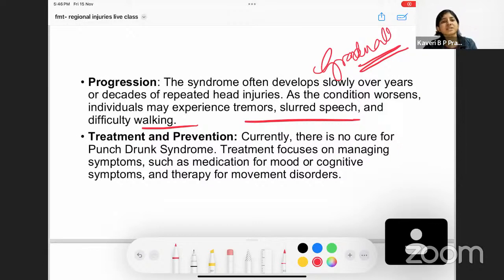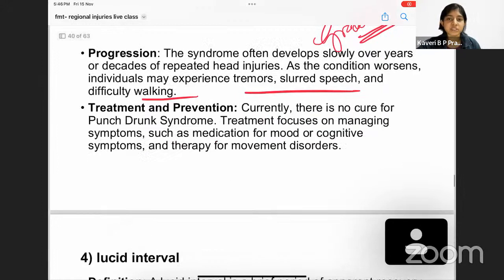Later, it could trigger all these, where there could be tremors, slurred speech, and difficulty in walking in their old age. Okay. Coming to the treatment and prevention part, currently there is no cure for punch drunk syndrome. And here, what we do is we try to focus on managing the symptoms rather than treating, because we do not have a cure. Okay, we try to make the person's life easy by correcting his mood or cognitive symptoms, and we try to give them therapy for the movement disorders. This is how we try to focus on managing the case.